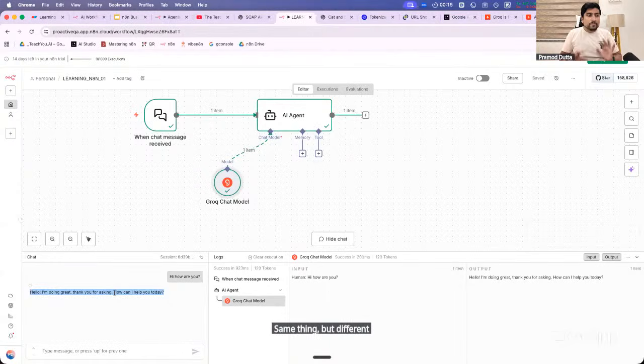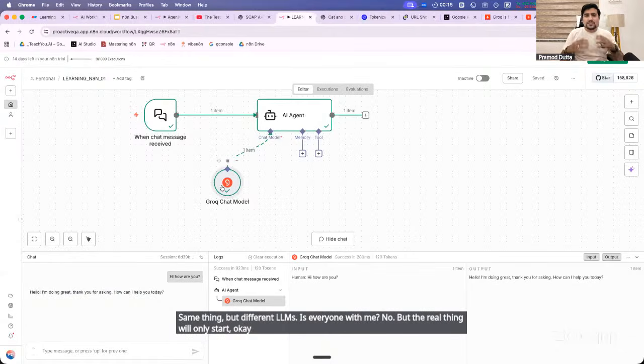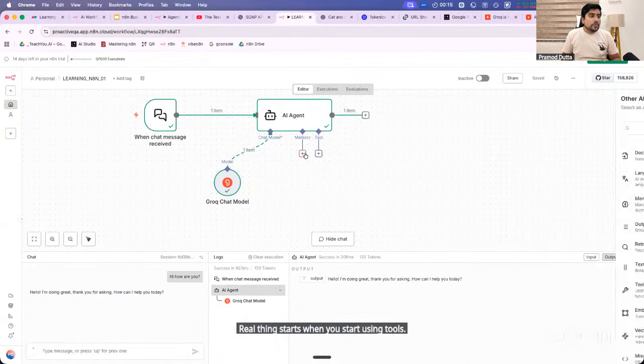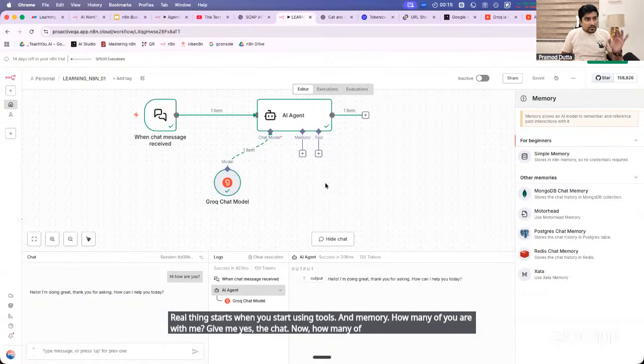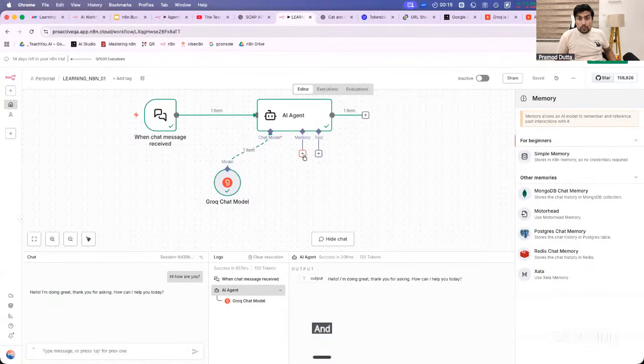Is everyone with me? Now, you may say, sir, this is only the LLM we are using, right? The real thing starts when you start using tools and memory. How many of you are with me? Give me yes in the chat. How many of you are clear till now? The real thing starts when they have access to tools and they have access to memory also.